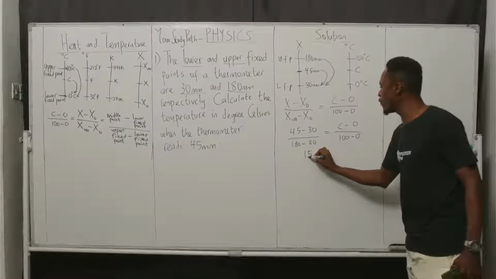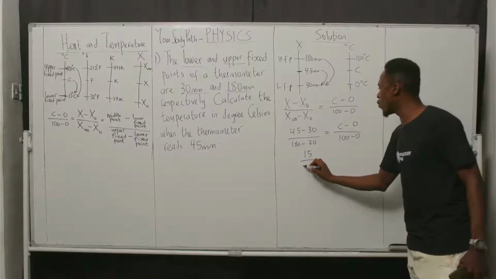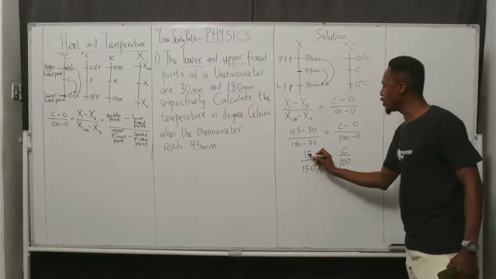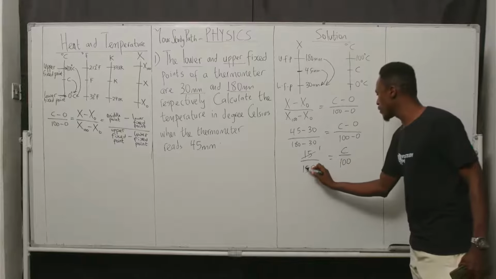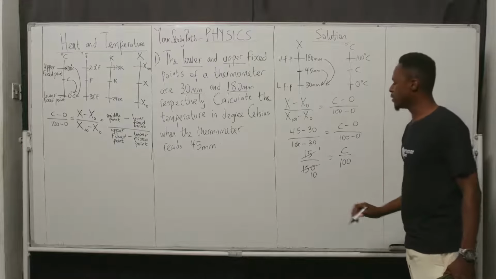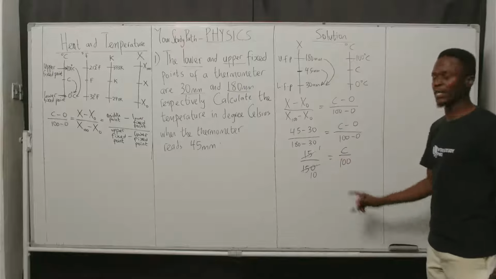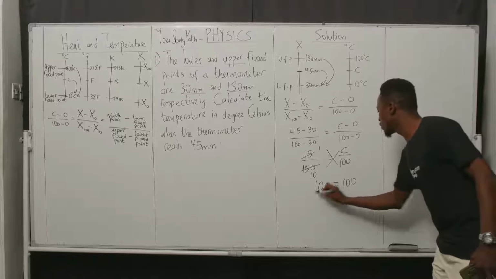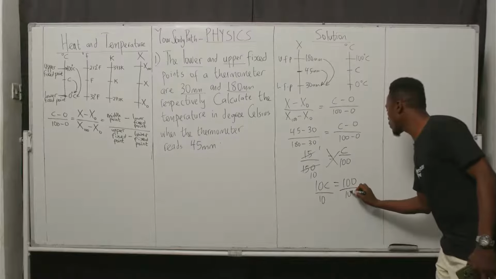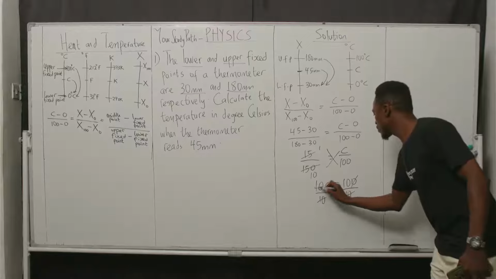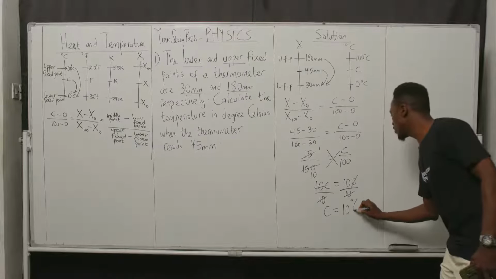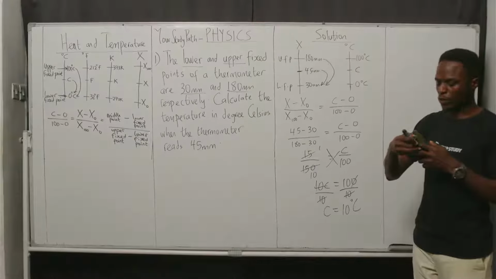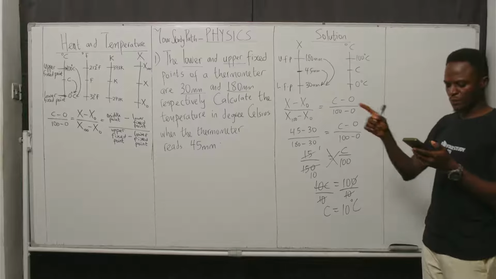Subtracting our values, 15 here, then 150 here, equals C over 100. We know 15 over 150 is 1 over 10. So we are working with 1 over 10 equal to C over 100. Cross multiplying, 10C equals 100. C equals 10 degrees Celsius. Just as simple as that. So we can pick up the next question quickly so as not to waste time.